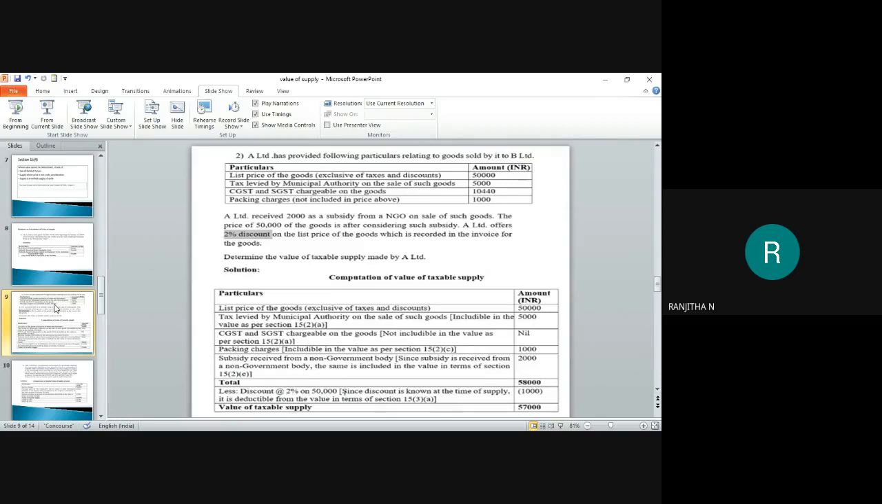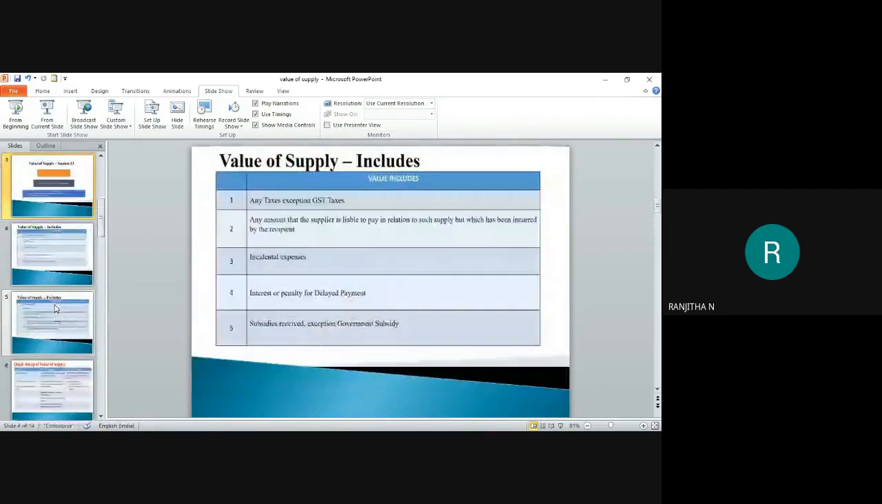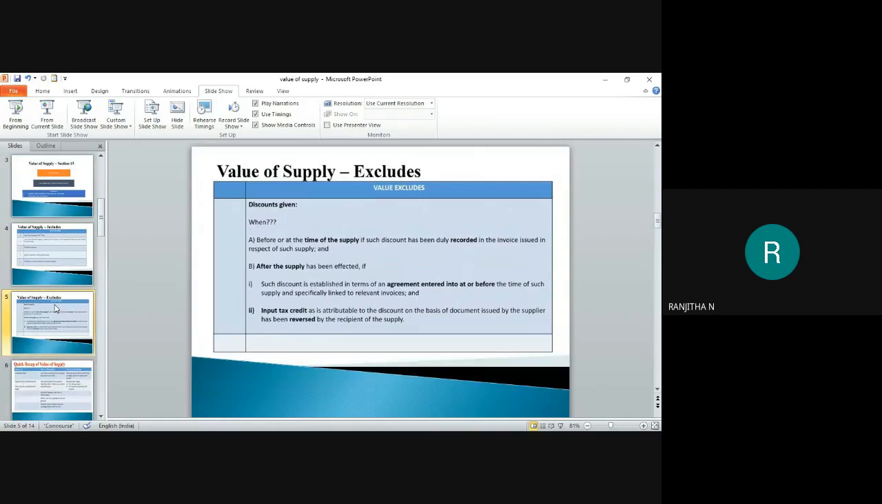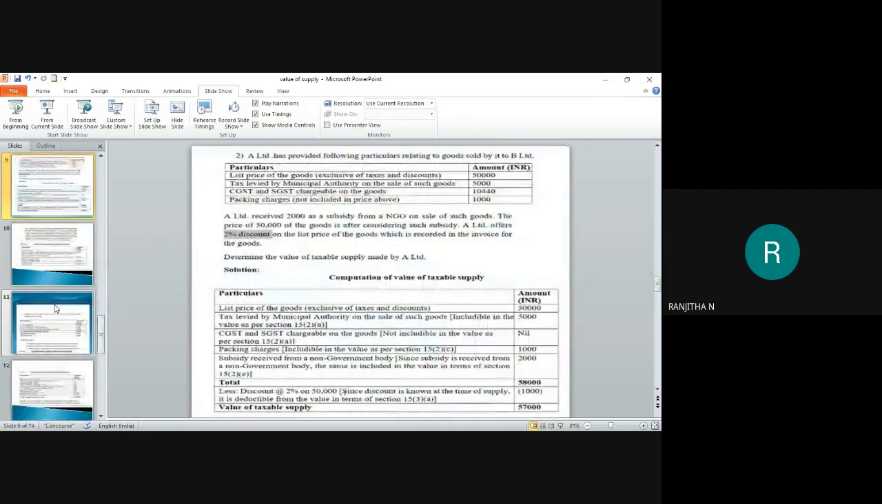As per the rule, these are the things I have to add, and as per the rule, I have to deduct the discount here. Just apply that to this question. The first thing we can see, I have taken the selling price to the outer column. It is done. Next, tax levied by the municipal authority.